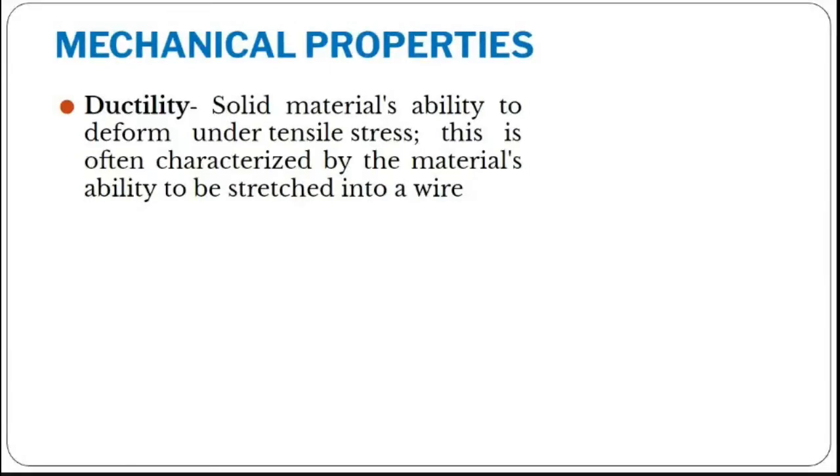So an example is copper wires. Let us consider our copper wire. How are we making this copper wire? You have a big material. This material is drawn. A tensile force is applied continuously. So what happens? It becomes a small wire. When you apply it, the length is increasing. At the same time, the diameter of the wire decreases. The more the diameter decreases, that one we call a ductile material, right?